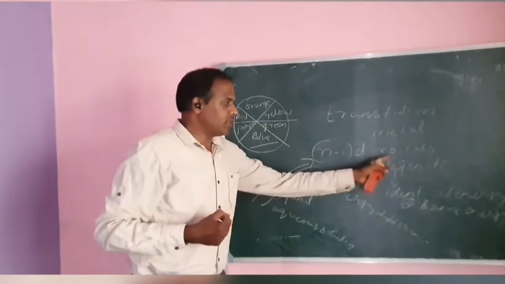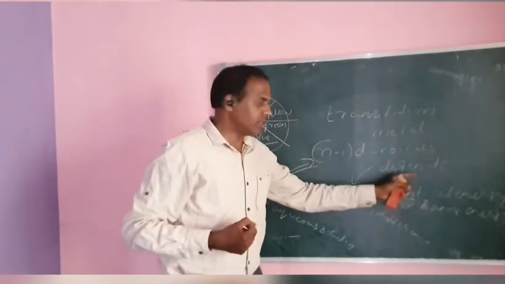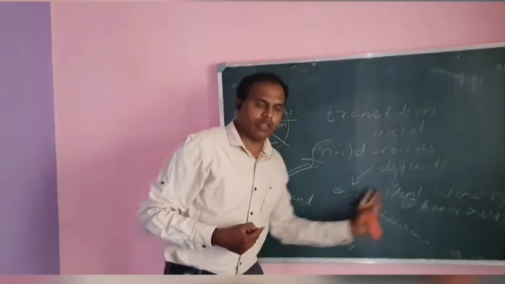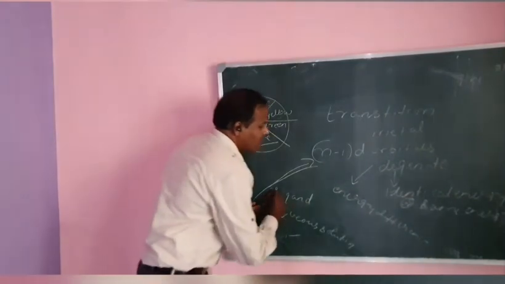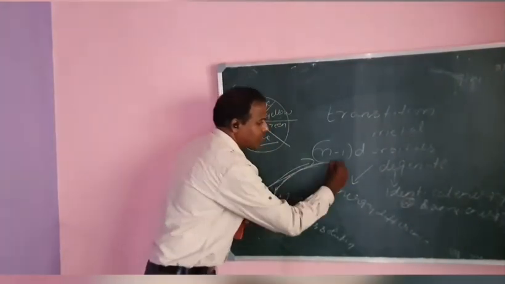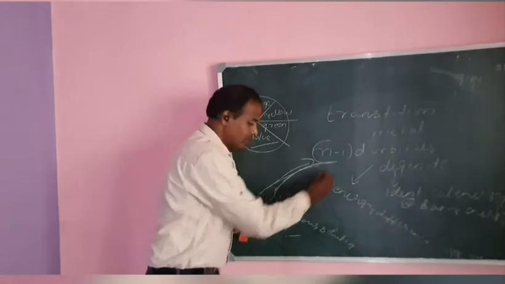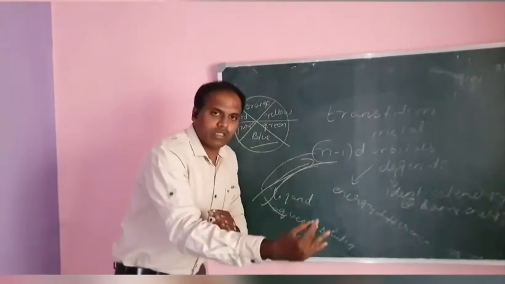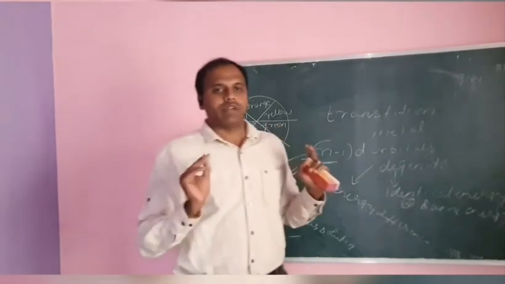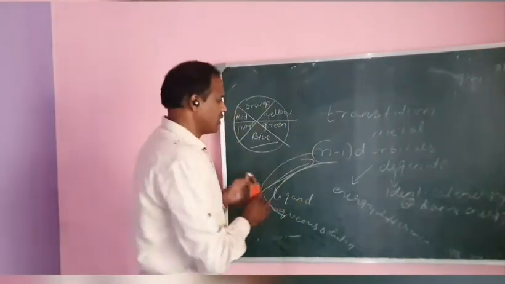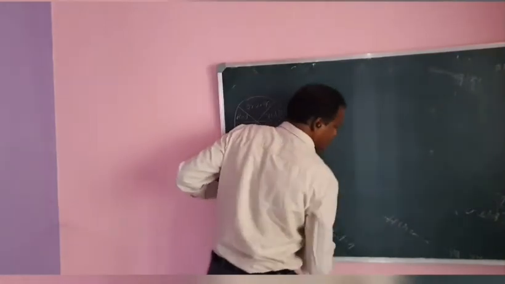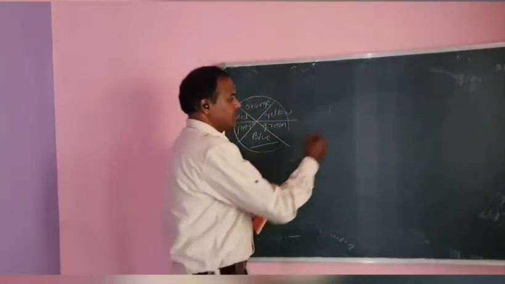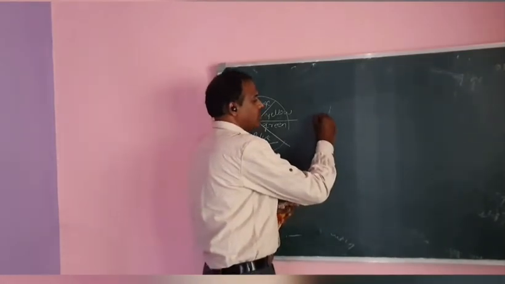First, the (n-1)d orbitals are degenerate, meaning identical or same energy. When a ligand approaches the (n-1)d orbitals, or an aqueous solution approaches, the energy changes and color appears. Now observe how the color appears.